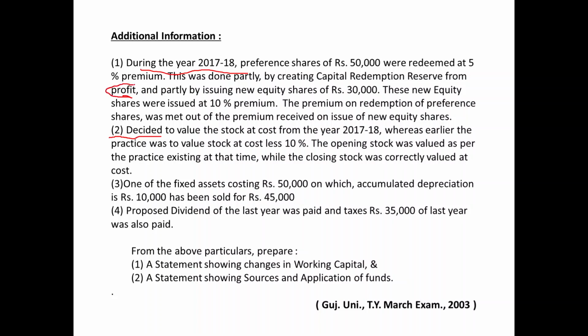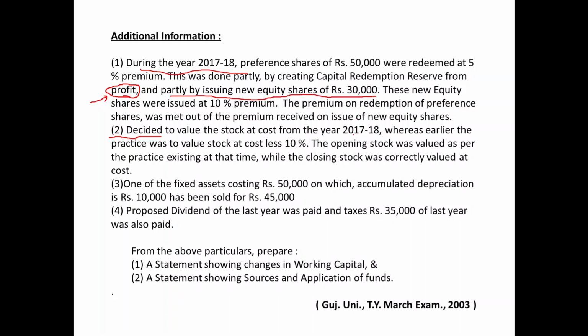You know, in the last video lecture for question number 2, I had told you the provisions of the Companies Act in the context of RPS redemption. So if the company wants to use the accumulated profit or distributable profits, simultaneously with the same nominal amount you need to create a capital redemption reserve, and partly by issuing new equity shares of rupees 30,000.